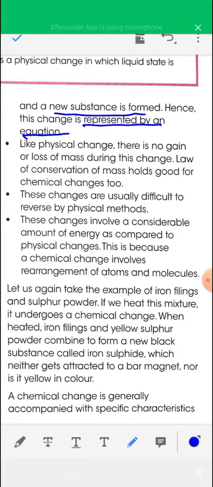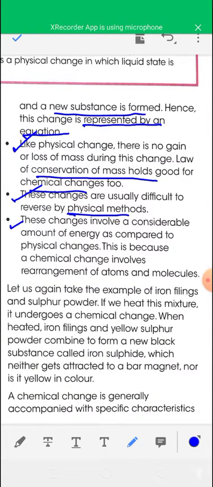Next point, like physical change, there is no gain or loss of mass during the change. That is, the law of conservation of mass is also valid for chemical change. Next point, these changes are usually difficult to reverse by physical methods. That is, it is not easy to reverse the chemical change in the opposite direction by using different physical methods.